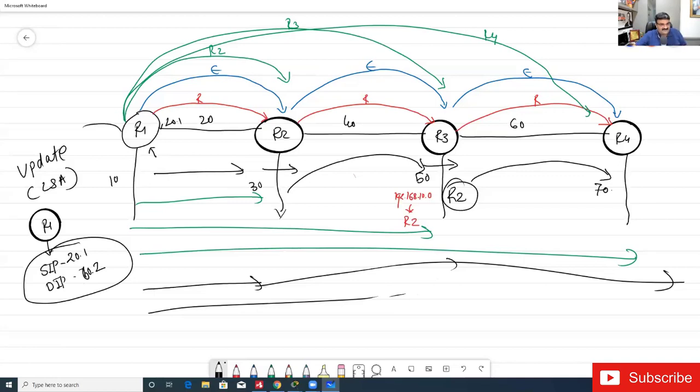If you go to R1's routing table, after we configure OSPF, you will find that in the routing information source, we will get the IP addresses of R4, R3, and R2. It is not an IP address, it is called a router ID. I am going to talk about this later, but for the current time, let me assume that what I explained is good.